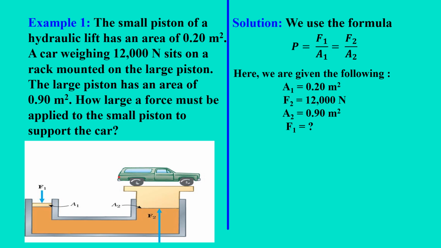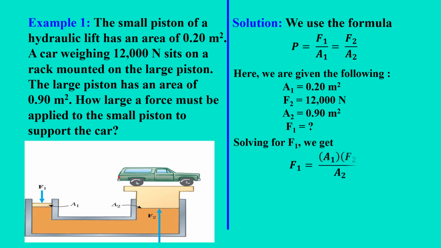F2, which represents the load or the weight of the car, is 12,000 newtons. A2 equals the area of the larger piston, which is 0.90 meters squared, and we are required to find the force that must be applied to the small piston to support the car, F1.